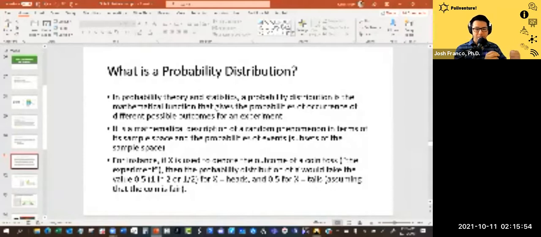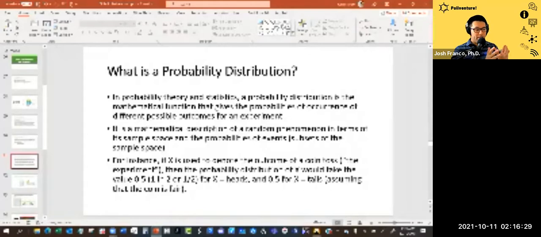When we say experiment here, we're basically saying a dice roll or some other kind of probabilistic object that we put out there to see what's going on. So like a roulette table, or a deck of cards that you draw a random card from, etc. It is a mathematical description of a random phenomenon in terms of its sample space and probabilities of events or subsets of the sample space. So for example, if X is used to denote the outcome of a coin toss, the experiment, then the probability distribution of X would take on a value of 0.5, or 1 in 2, or half, right?